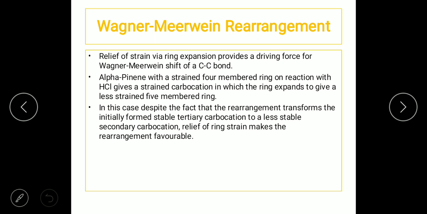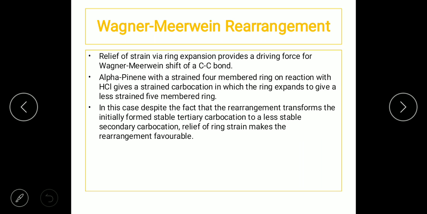Alpha-pinene with a strained 4-membered ring, on reaction with hydrogen chloride, gives a strained carbocation in which the ring expands to give a less strained 5-membered ring. In this case, despite the fact that the rearrangement transforms the initially formed stable tertiary carbocation to a less stable secondary carbocation, relief of ring strain makes the rearrangement favorable.